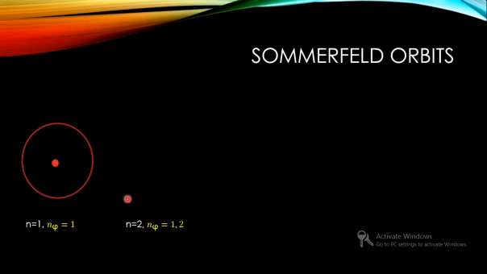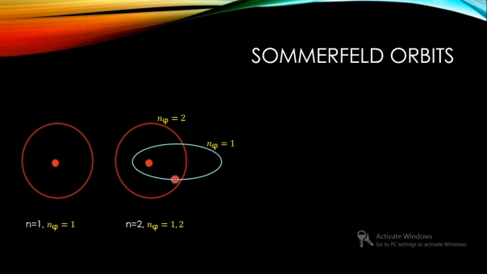Now let us consider n equal to 2. For n equal to 2, n phi can have two values, n phi equal to 1 and n phi equal to 2. When n is equal to 2 and n phi is equal to 2, both of them are equal, so you will get a circular orbit. And what would it be for n phi equal to 1? It would be an elliptical orbit with the nucleus at one of the focal points.